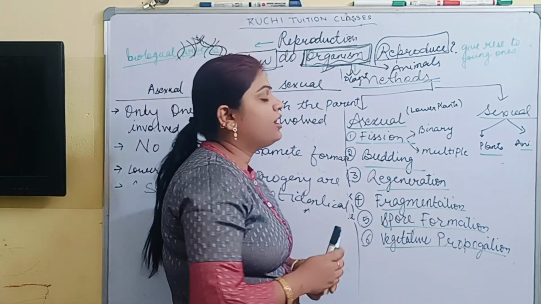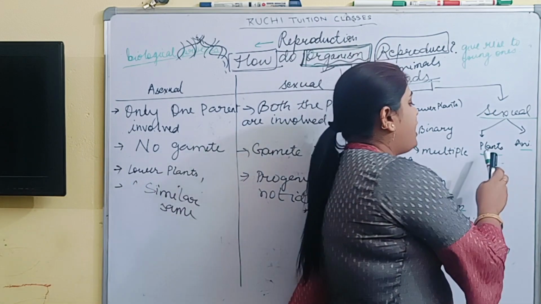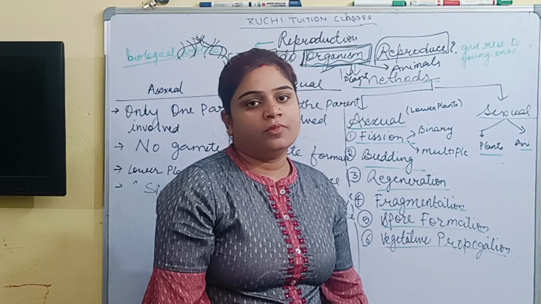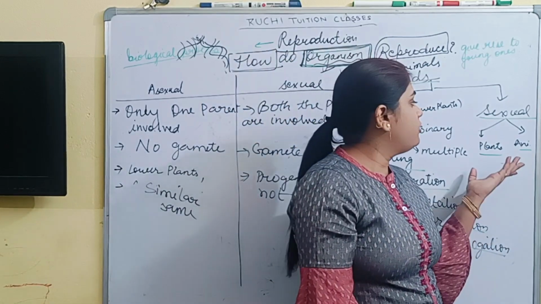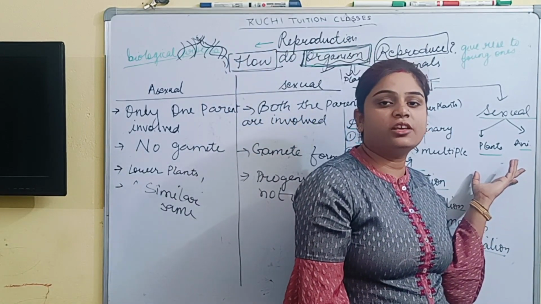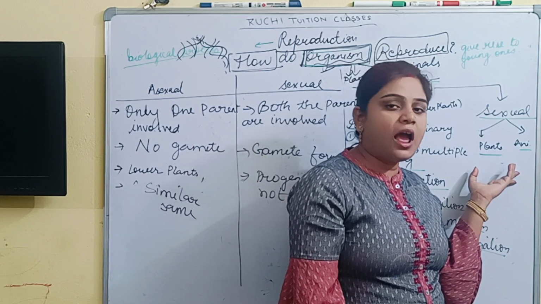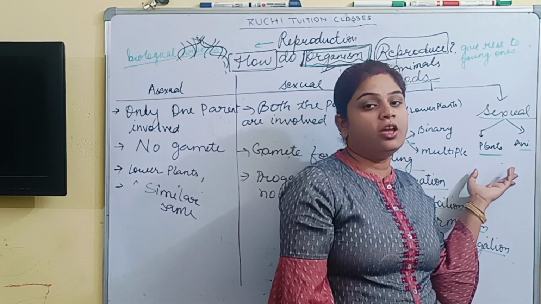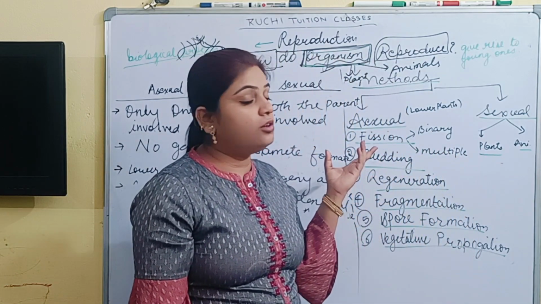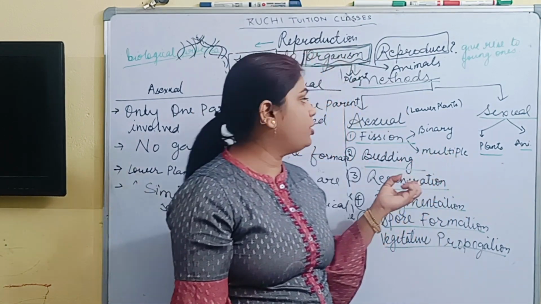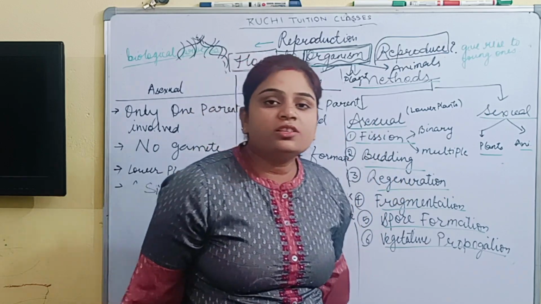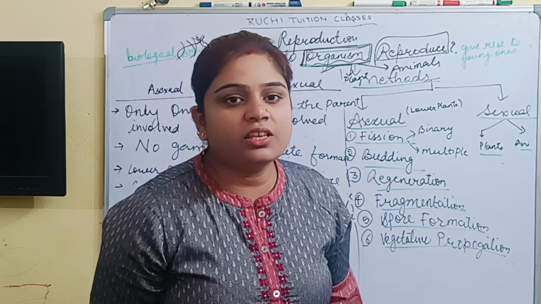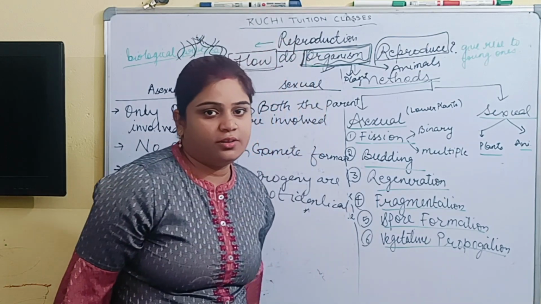But sexual reproduction takes place generally in higher plants and in animals. Like we reproduce, our method of reproduction is sexual reproduction. Higher plants reproduce sexually, but some lower plants reproduce asexually. Unicellular organisms like amoeba and paramecium reproduce asexually.